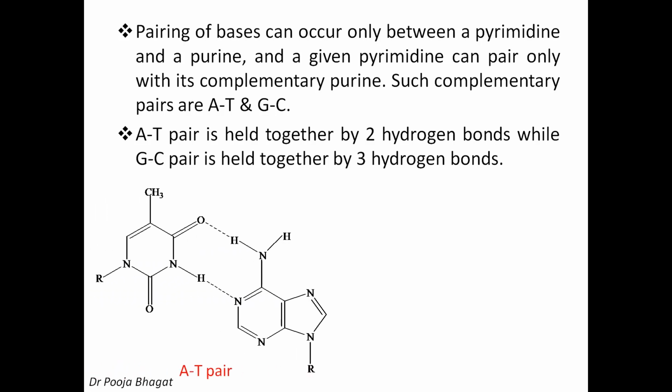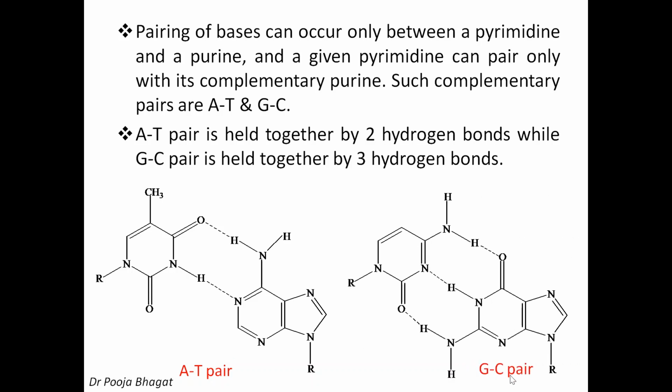See here. This is the AT pair. I will show you how to draw this. So, this is the AT pair. As you can see, this is adenine. This is R, that means the long chain is there. And this part is thymine. Again, the long chain is there. So adenine and thymine, as you can see, 2 hydrogen bonds are present here. Then it is the GC pair. This is the guanine part. This is the cytosine part. And you can see 3 hydrogen bonds are present.